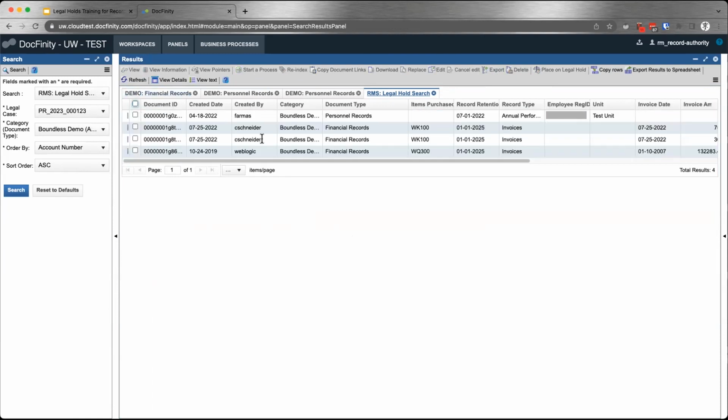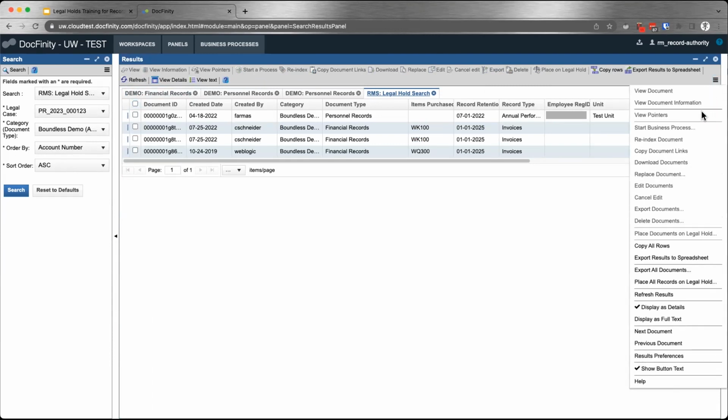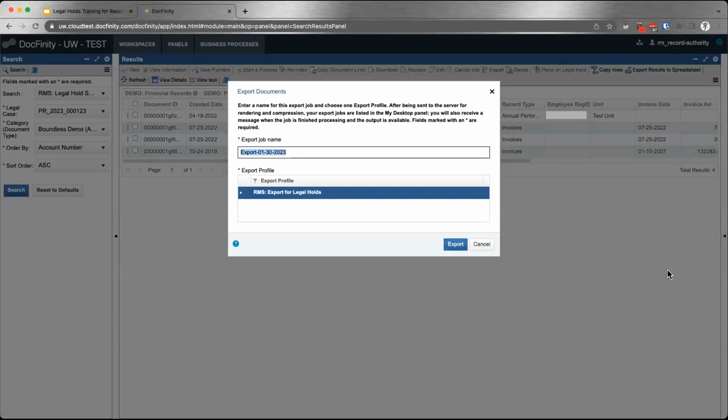The recommended way is to always use this option in the extra menu options, called export all documents. You scroll down here. This will include all the documents that you have in your current search results, which may be any number of pages.